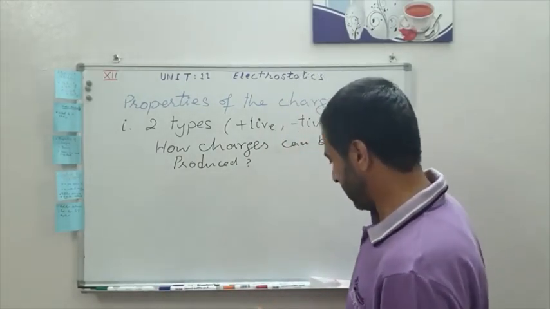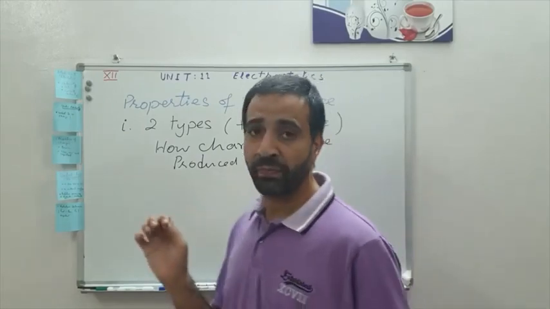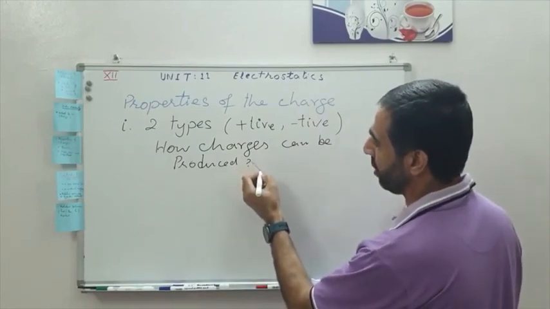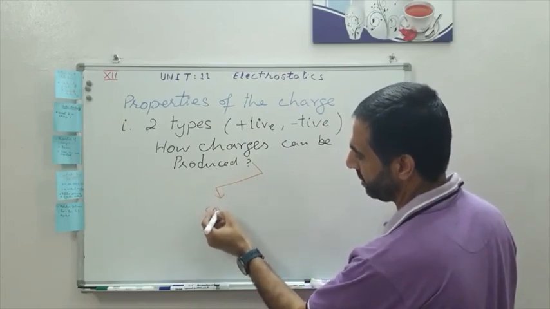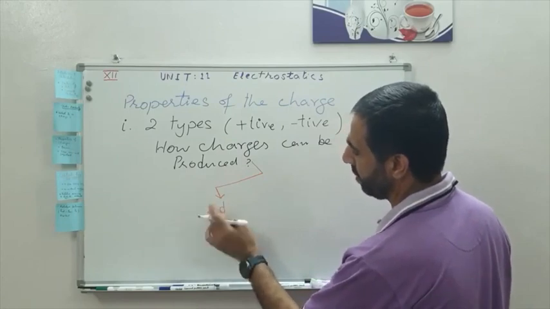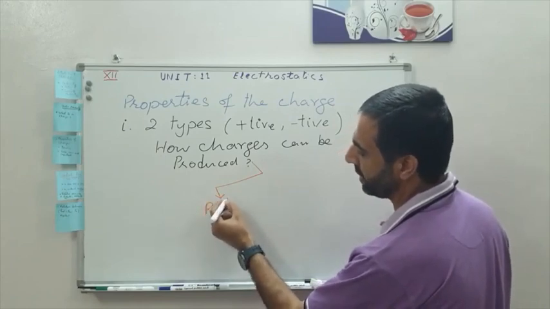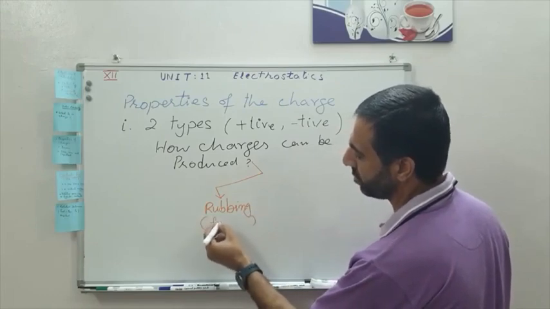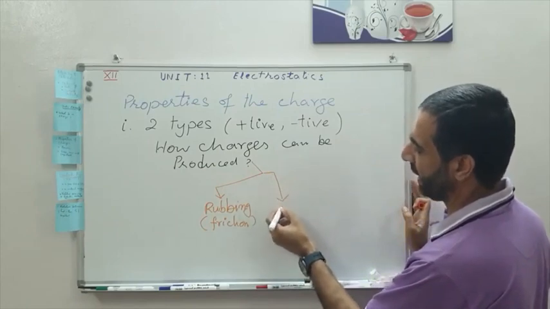There are various methods, right? If you want to see the effect of the charge, we can produce charges by friction, by induction, and by conduction. The easiest one first, for example, by rubbing materials together. By rubbing, this is what I would like to call friction. Second, by induction.